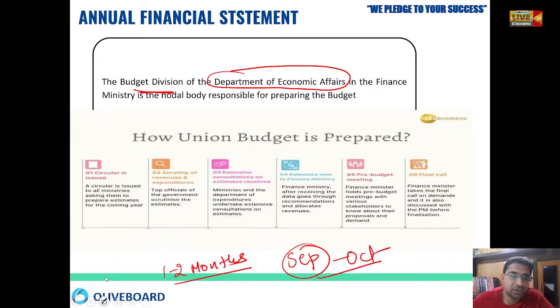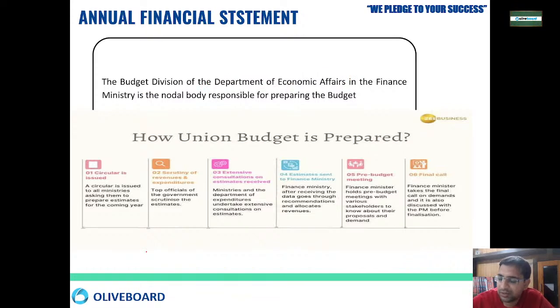How? First of all, a circular will be sent to all ministries and departments during the September-October phase. The circular will be issued to all ministries and they will be asked, what is your estimate for the next year? Then scrutiny will be done.